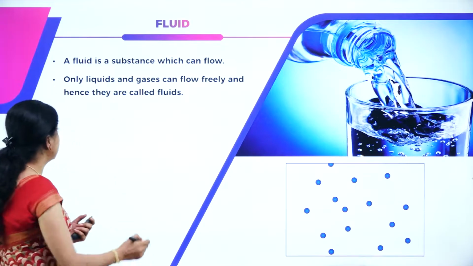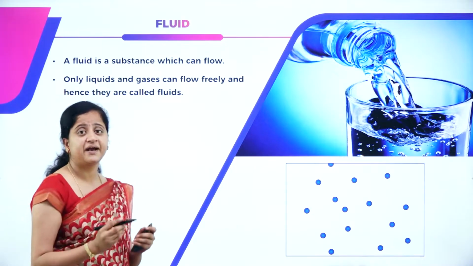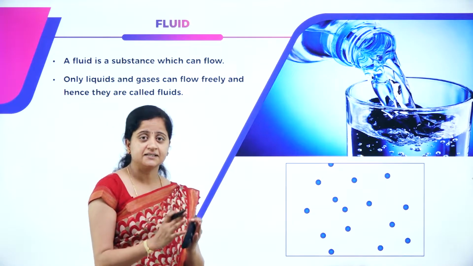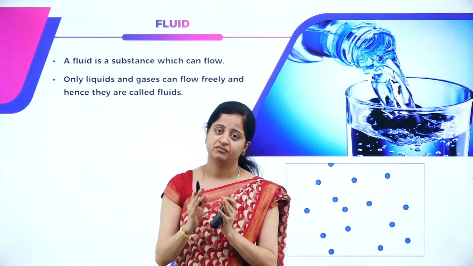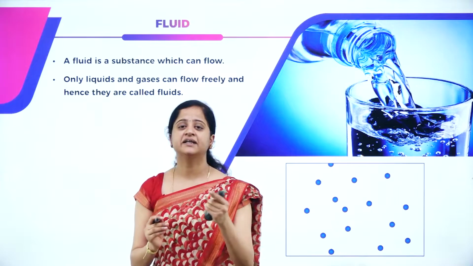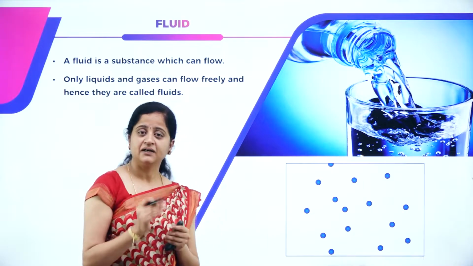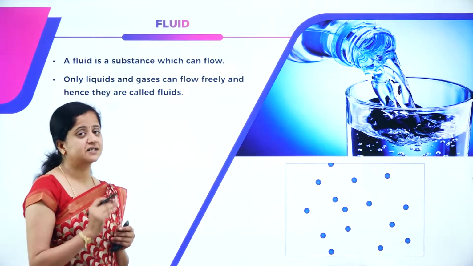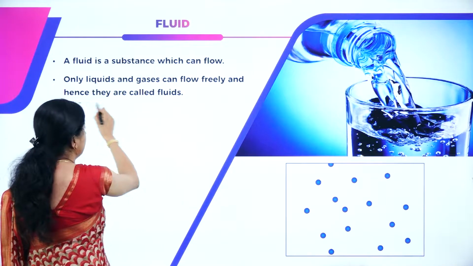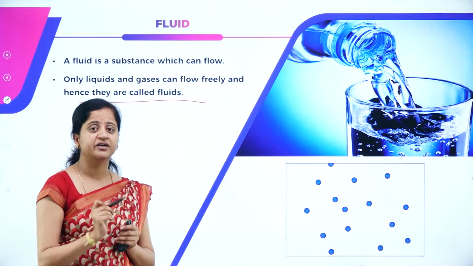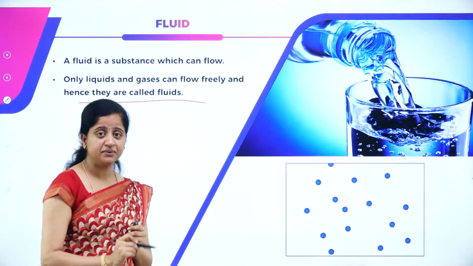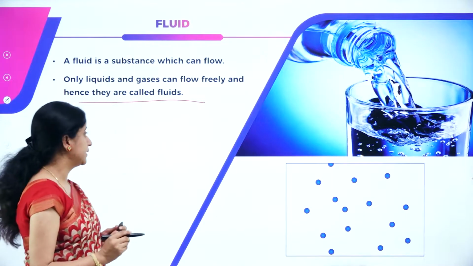Fluids are nothing but the substances that can flow. So any substances that can flow is considered as fluid. We all know that solid cannot flow, but gases and liquids can flow and they together are called as fluids. So any substances that can flow are called as fluids. For example, gases and liquids.